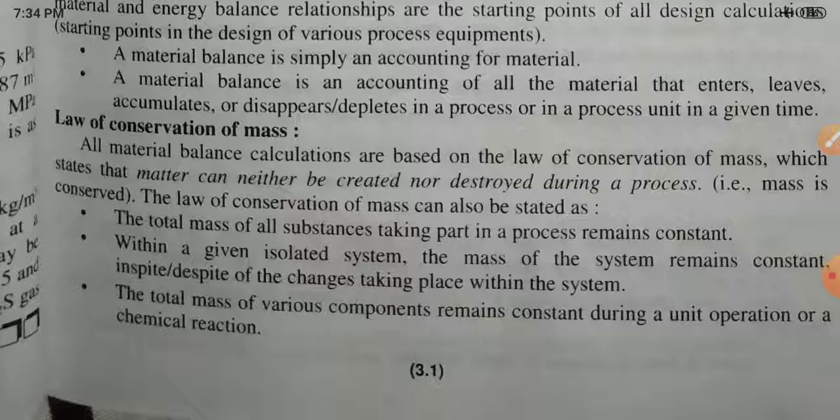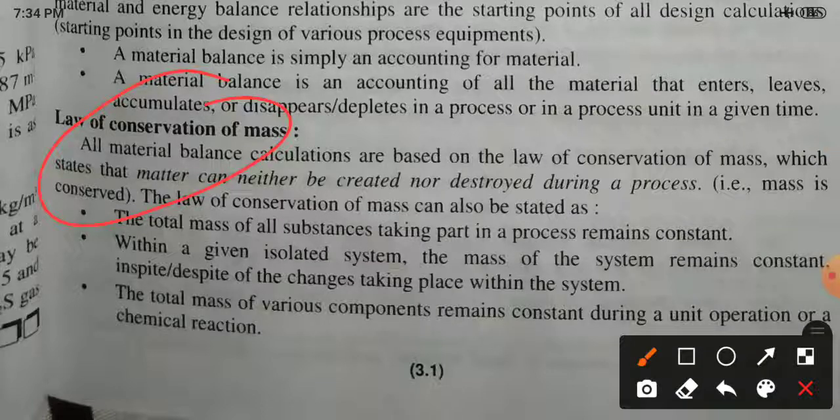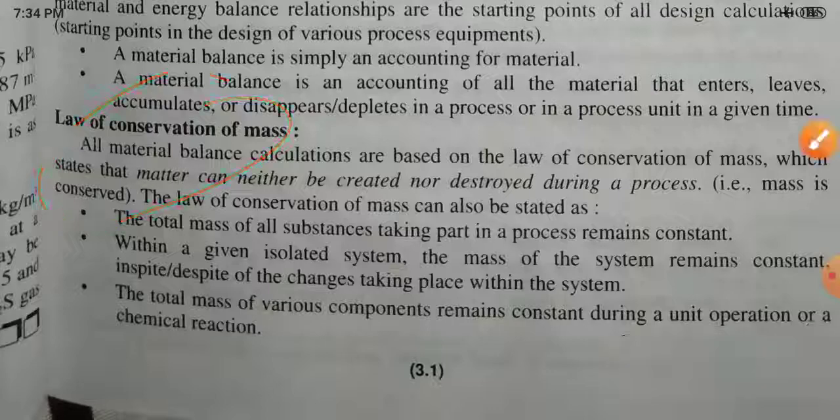All material balance calculations are based on the law of conservation of mass, which states that matter can neither be created nor destroyed during a process. This is the statement.